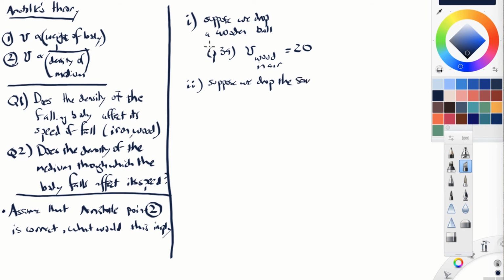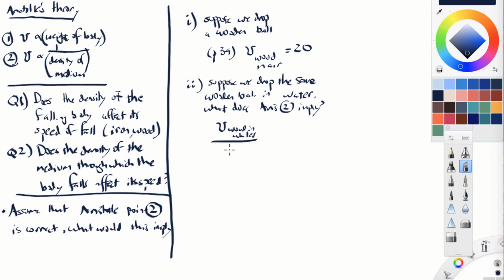We drop the same wooden ball in water. What does Aristotle's theory imply about its speed? So what does Aristotle's point 2, this right here, imply? Well, we can form a ratio, the velocity of the wood in water compared to the velocity of the wood in air. What's the ratio of those two speeds?